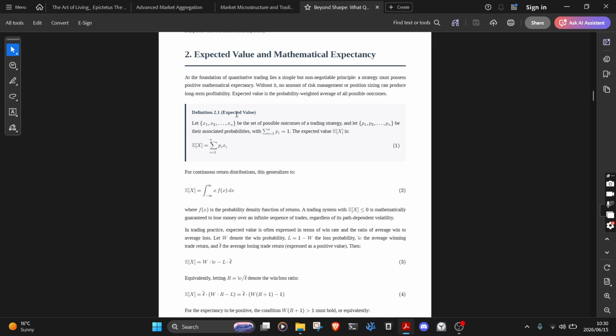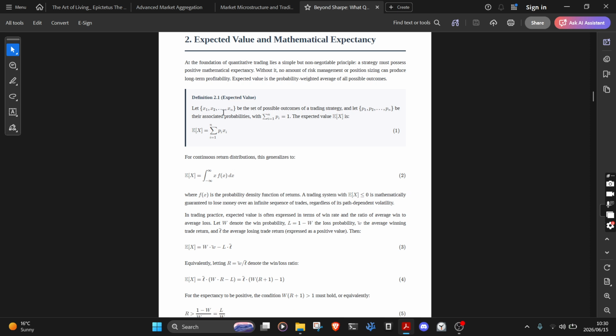Expected value is the probability weighted average of all possible outcomes. Definition 2.1, expected value. Let the set containing x sub 1 up until x sub n be the set of possible outcomes of a trading strategy, and let the set containing p sub 1 up until p sub n be the associated probabilities with the sum of p sub i, where i indexes from 1 up until n, equaling 1. The expected value E of x is defined as E of x equals the sum of p sub i times x sub i, where i indexes from 1 up until n.